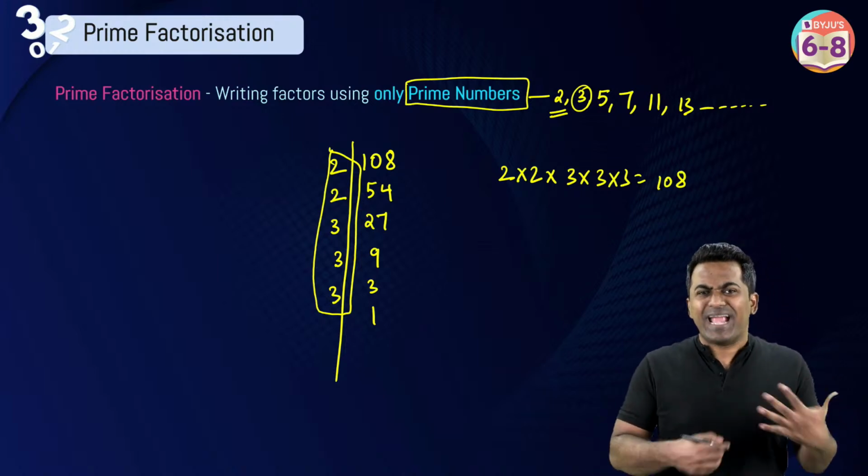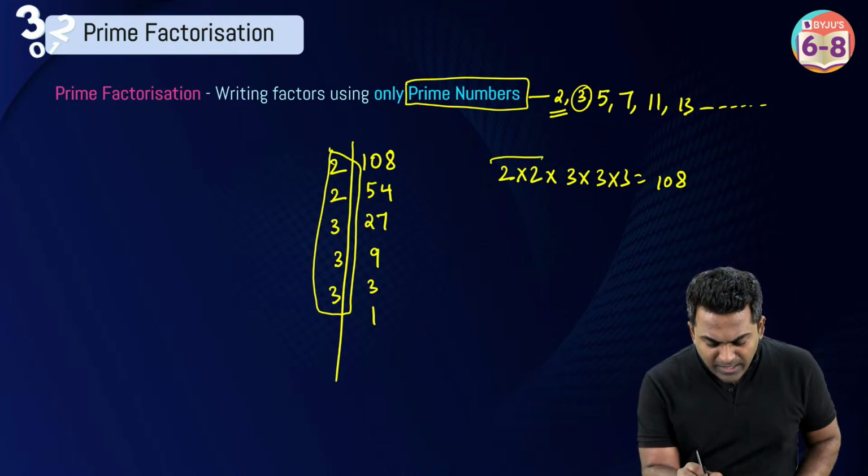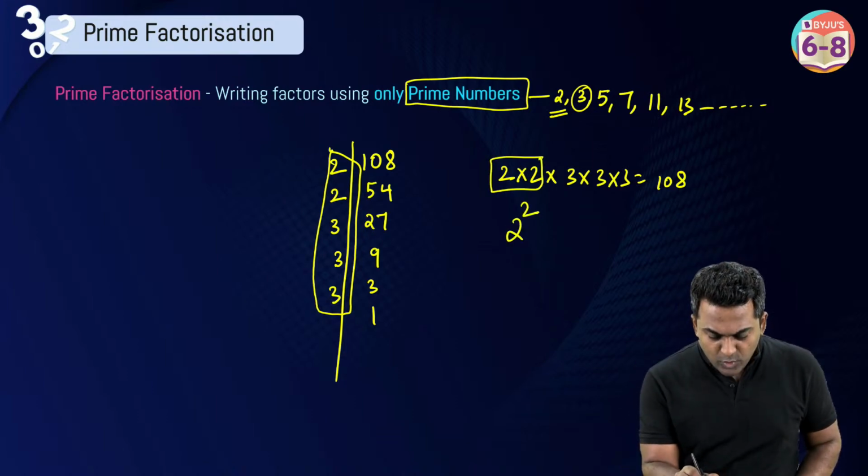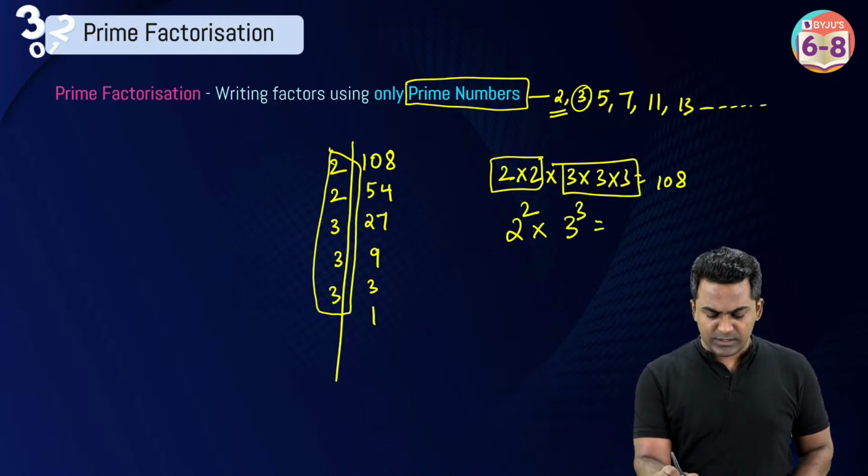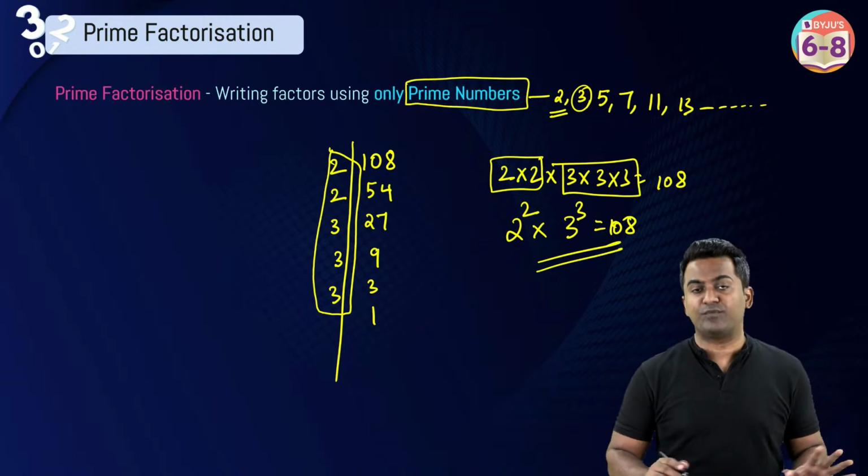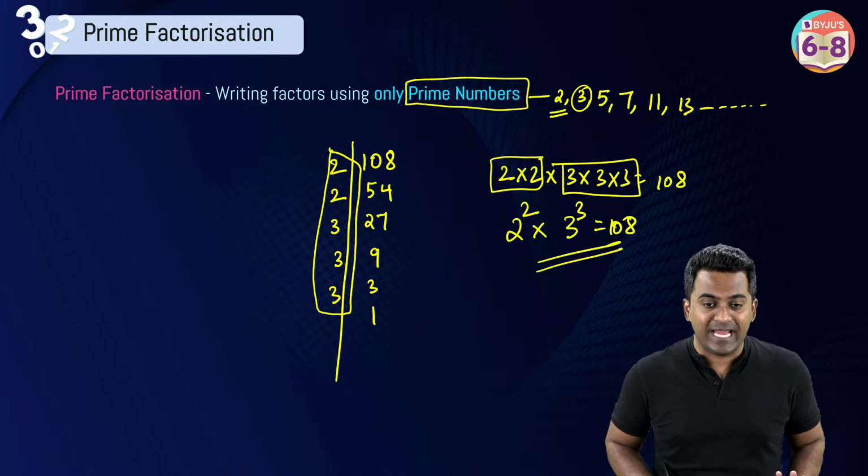That's all. If I were to write this in terms of a power, 2 multiplied with 2, I can write it like 2 power 2. And 3 multiplied with 3 multiplied with 3, I can write it like 3 power 3. So this is going to be the prime factorized form of 108.